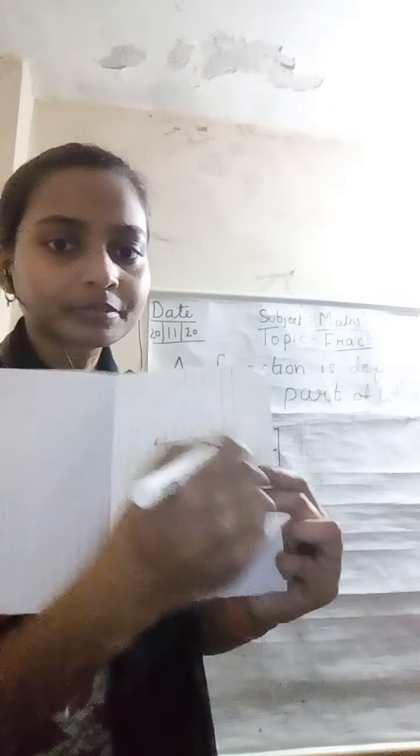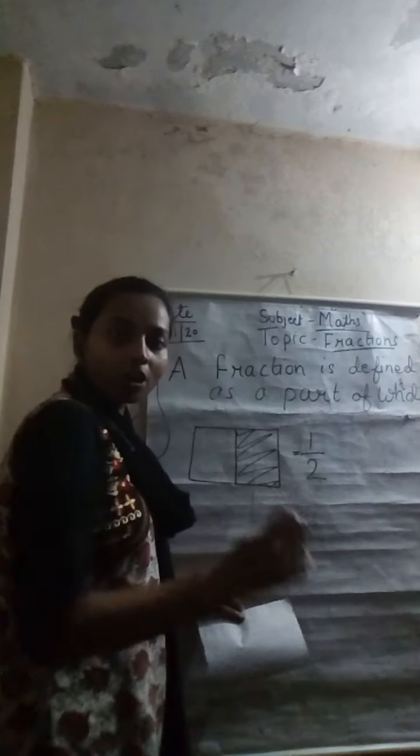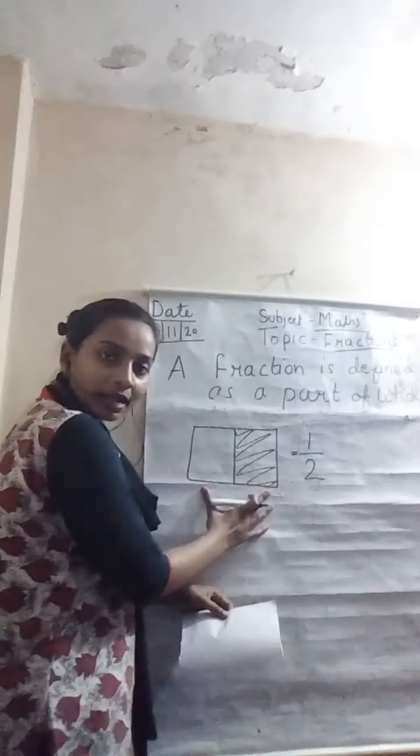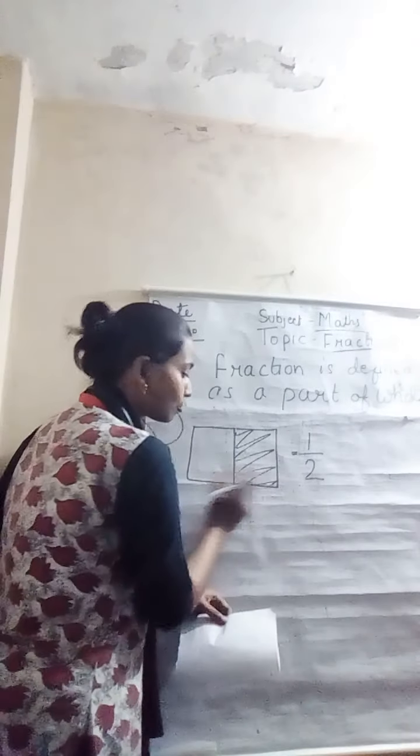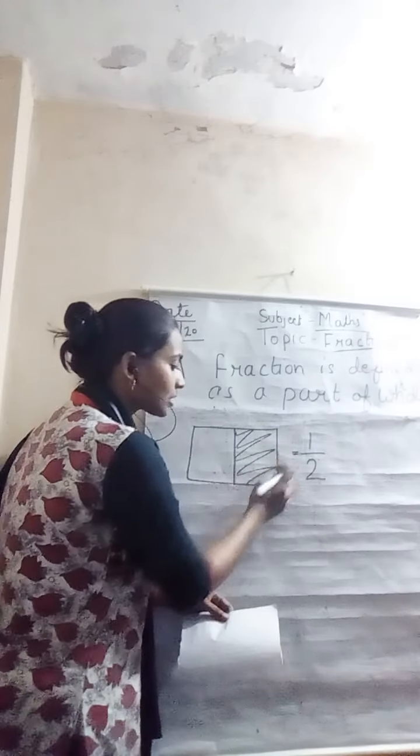I color this part. See, this part I colored it. So how do I write? 1/2. Why? Because this is the total part. Total part is 2. 2 parts is the total, and which part is the shaded part?